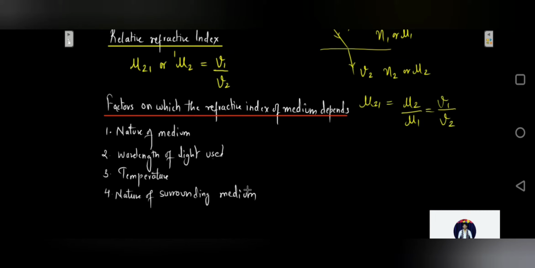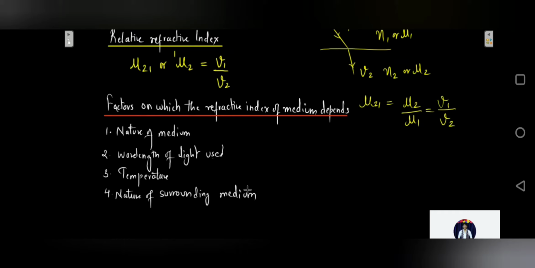One more thing to note over here is the difference between the optical density and the mass density. Students often try to relate optical density with mass density. They think that they are similar, they are the same, but remember, optical density is different from mass density. So what is optical density? Optical density is the ratio of speed of light in the two media, while the mass density is mass per unit volume.